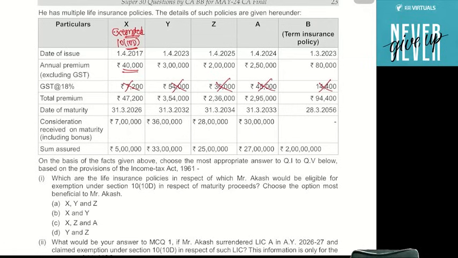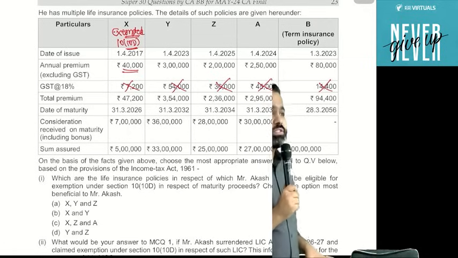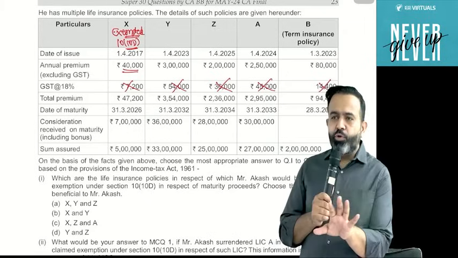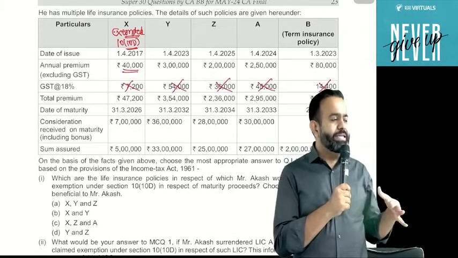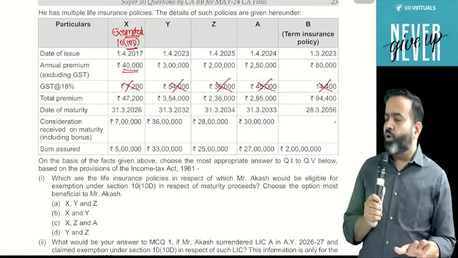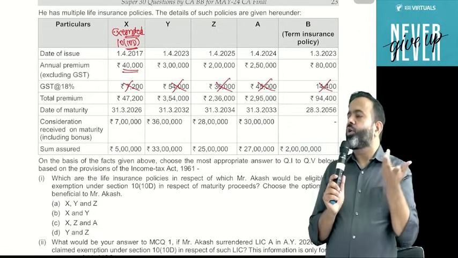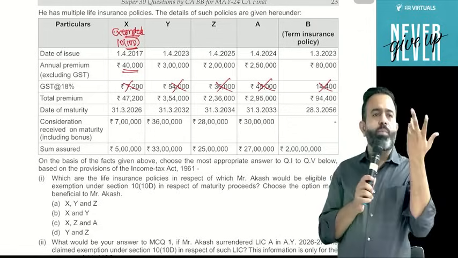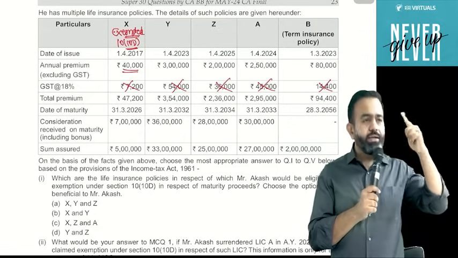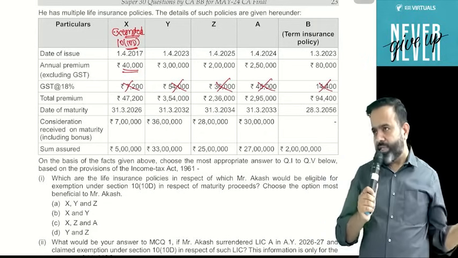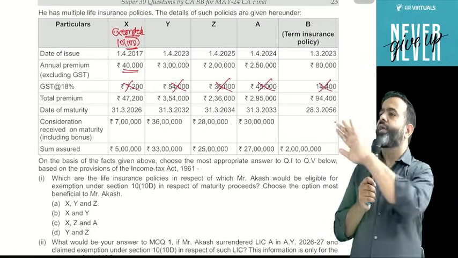Term insurance basically, guys, in term insurance, if you die, then only the insurance company will pay you something. If you do not die, then your premium is lapsed, means obviously you will not get anything in return. That is called term insurance. So always remember term insurance, when you are not going to get anything in return, there is no maturity, only at the time of death. And if you die, then your family members will enjoy the money. They will get the money and that is totally exempted.